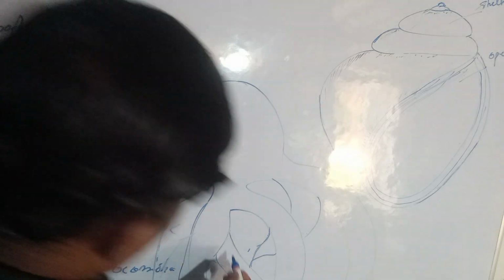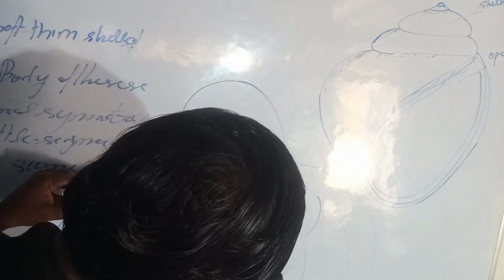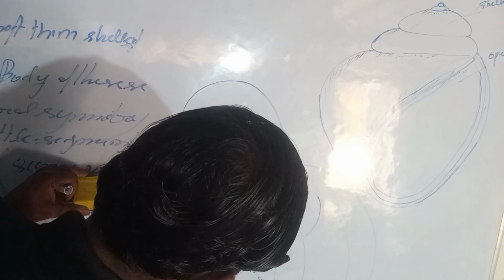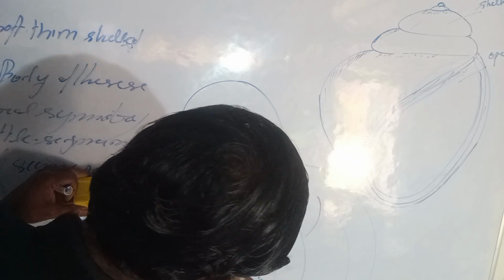We can draw here structures, and these are the structures of octopus.